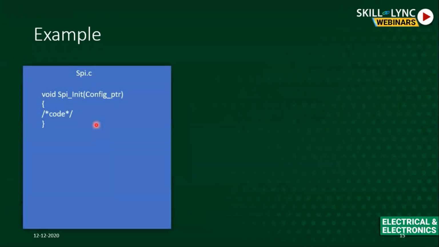There is a small issue here. What is that issue? I have code that I am implementing. I am writing a function for SPI init. Let's say I wrote the SPI init and set the baud rate to 9600. And then I released that to a customer.